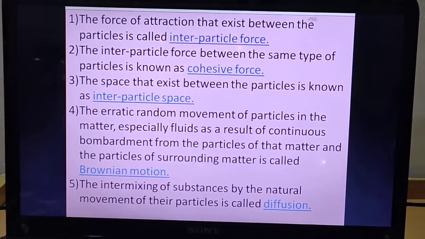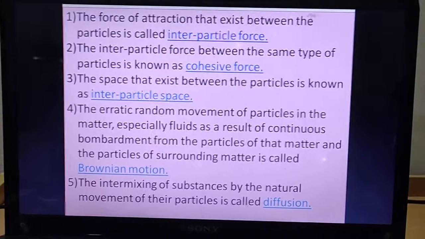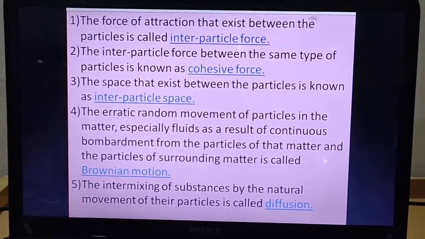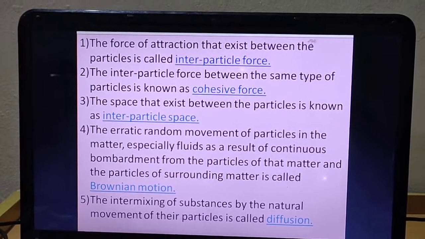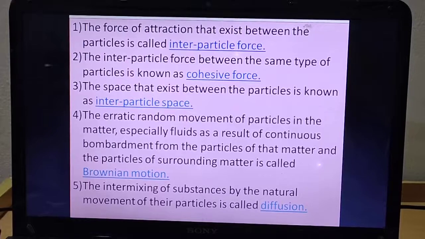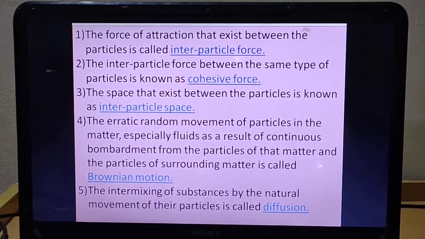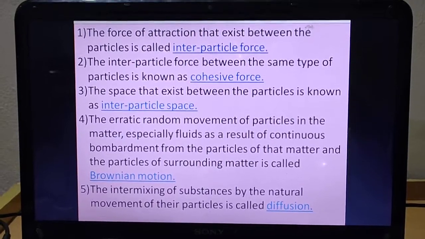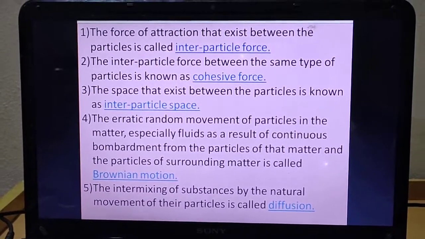The second point is about cohesive force. It is a part of interparticle force. Let's see what it is. The interparticle force between the same type of particles is known as cohesive force. Means if particles are of the same type and they are exerting a kind of force, that is known as cohesive force.